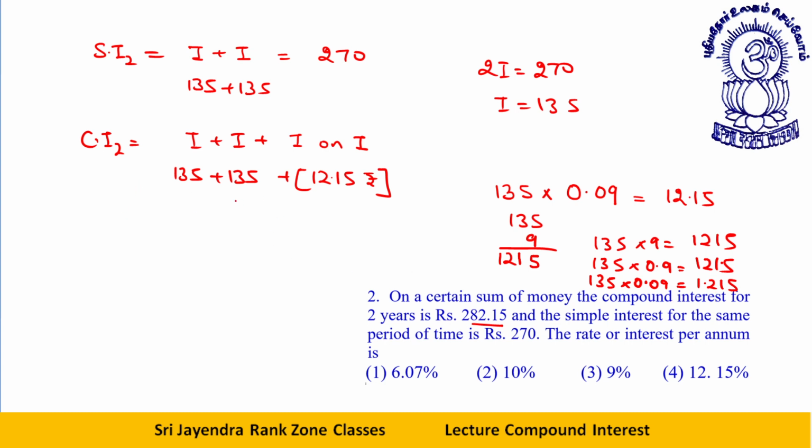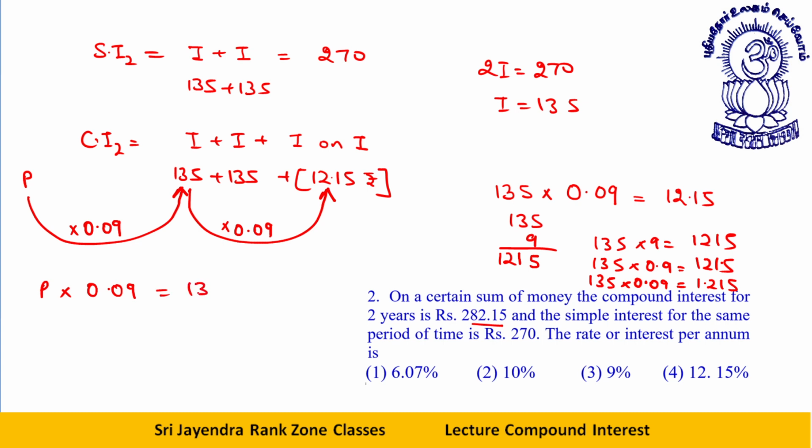So what I can say, this interest on interest is received after multiplying it by 0.09. So you need the principal directly by shortcut. What will be the principal? Principal multiplied by 0.09 will give me 135. P into 0.09 is equal to 135, or P into 9 by 100 is equal to 135. 9 cancel by 135 gives me 15. So P comes out to be 1500 rupees. Okay, dear students, I hope this much is clear to all of you.